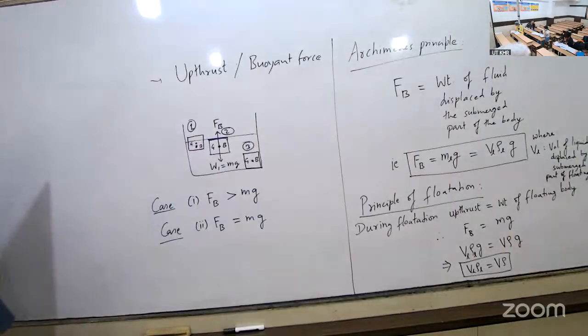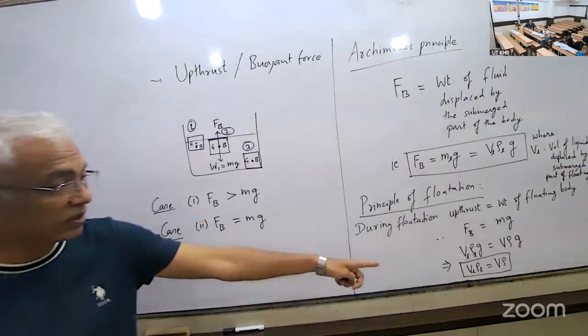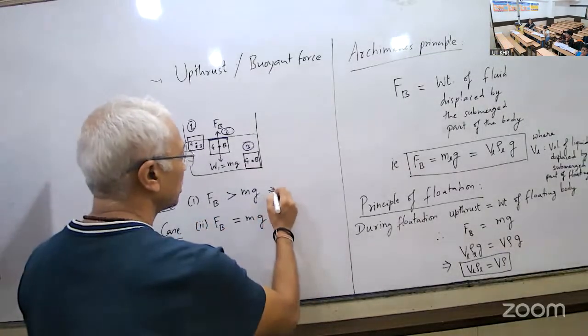I had explained the reason for buoyancy, the difference in the pressure above and below. All that is discussed. So the buoyancy also depends on the density of the liquid, the type of liquid which we are using. So it is density, the type of liquid. This will give you the formula.